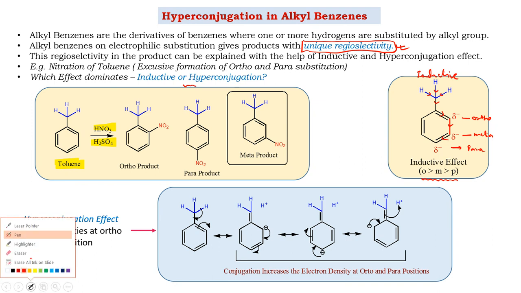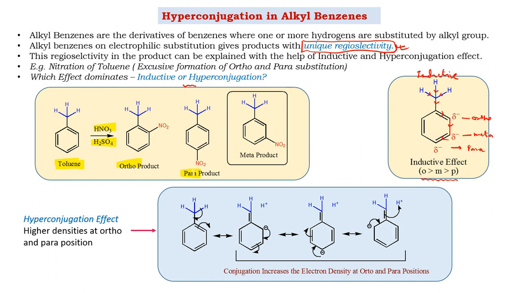But when the reaction was performed, it was observed that the ortho and para products are formed with more contribution, or in more proportion. And the meta product was formed in a very small amount, almost below 5%. Of course, the ortho will be the major, the para will be the minor compared to ortho, and the meta will be very little.